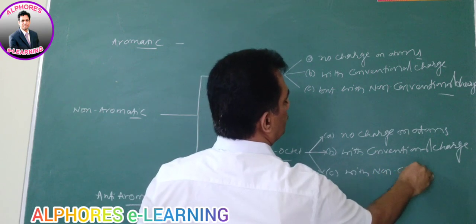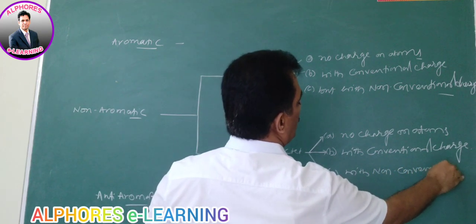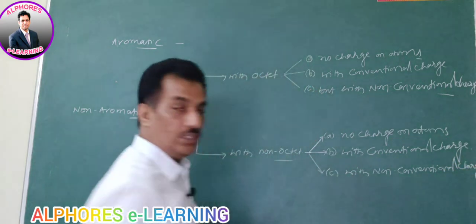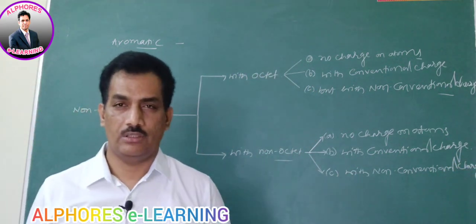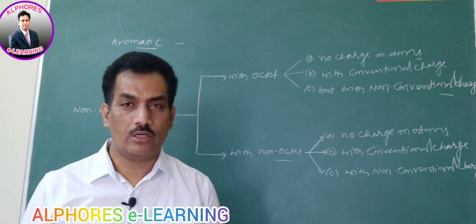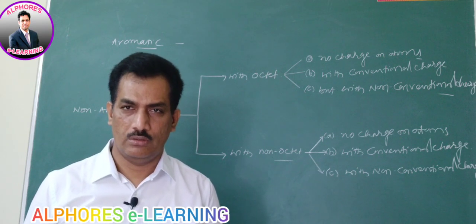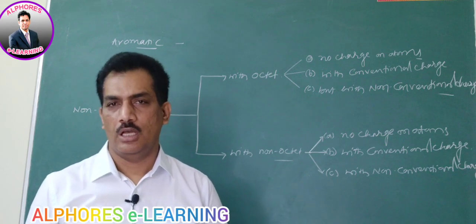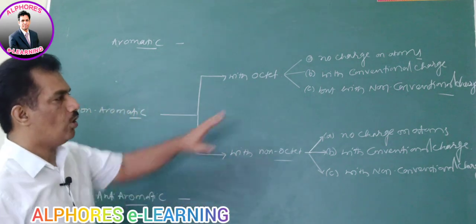non-conventional charge. You just have to observe, you should know the meaning of each word. What is convention, what is non-convention? Convention is more electronegative atom possessing negative charge, less electronegative possessing positive charge. With that one, now we can place all these six.